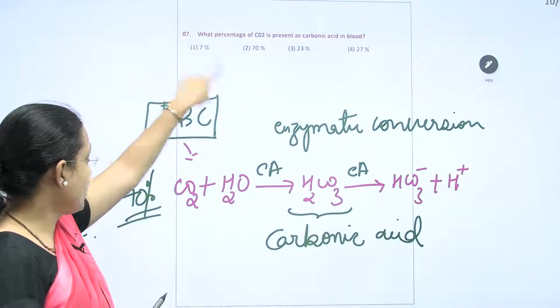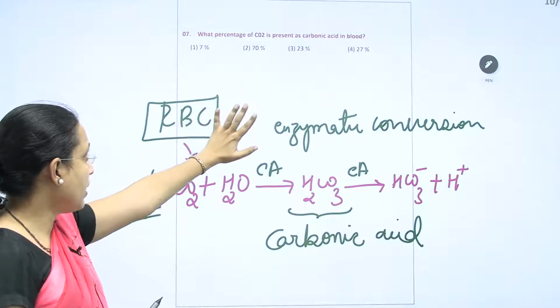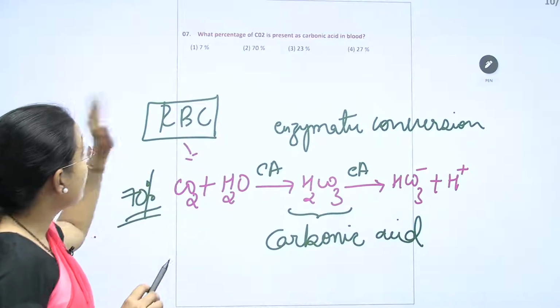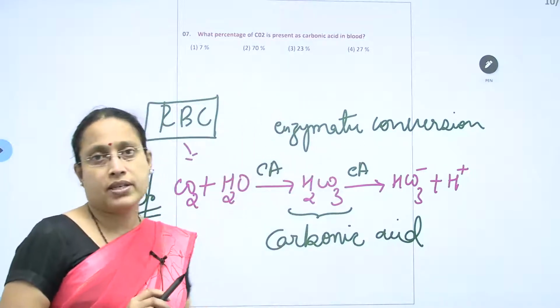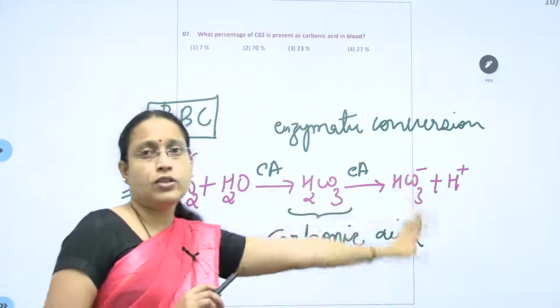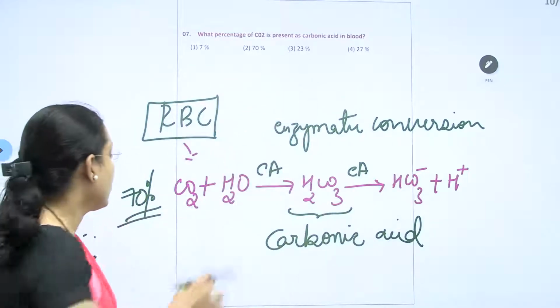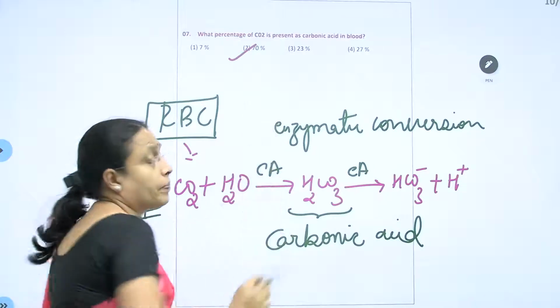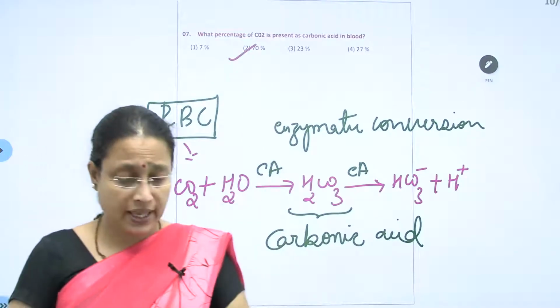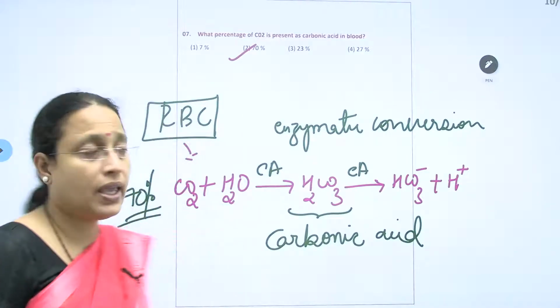Here they have not mentioned whether it is enzymatic or non-enzymatic. In plasma it will be an additional 3%, but that 73 is not there. So among the options you have to select. So the correct answer is B. That is the seventh question, B.